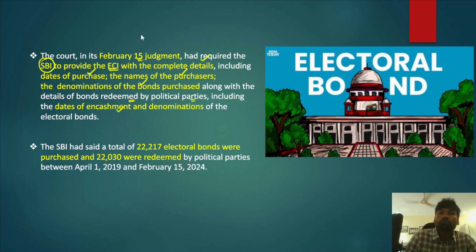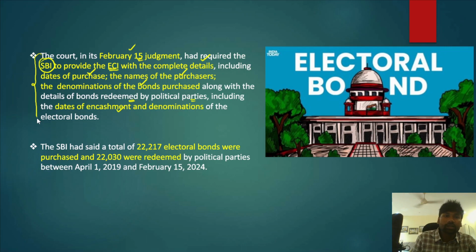So the Supreme Court on February 15 required the State Bank of India to provide all those details within 1 month. However, as I have already told you, the State Bank of India requested some time. However, the Supreme Court refused and asked it to submit those details by March 12, and the State Bank of India submitted those details on the electoral bonds. However, the Supreme Court has said that the State Bank of India has not submitted all the details as we have asked. This is the actual issue.